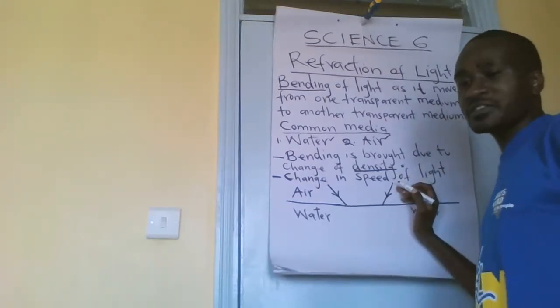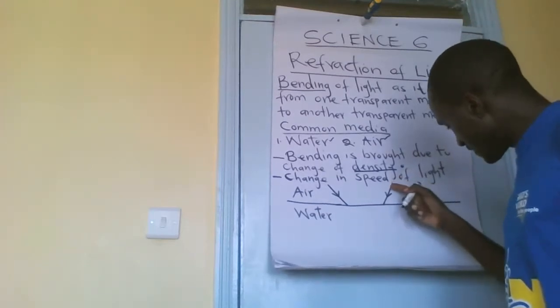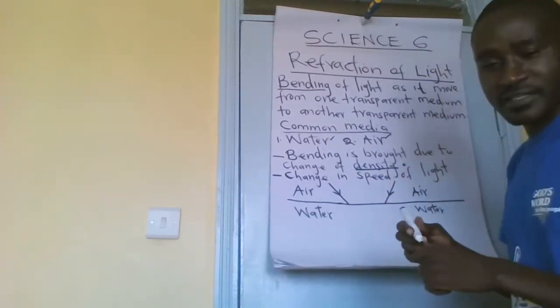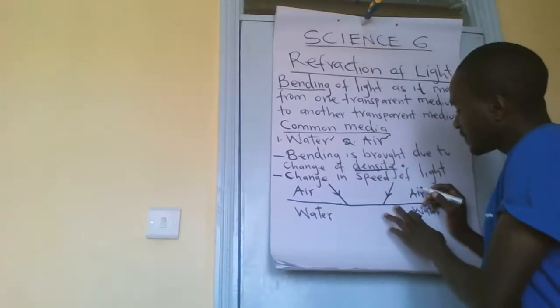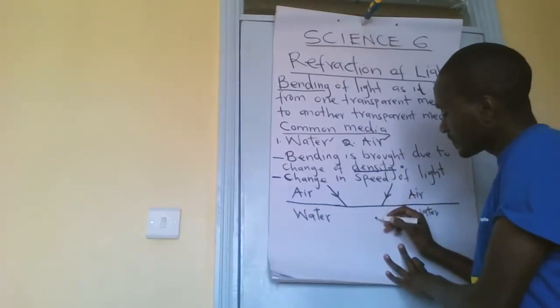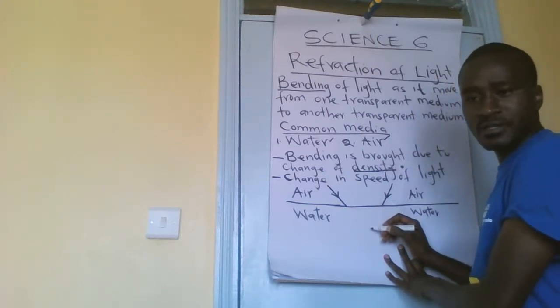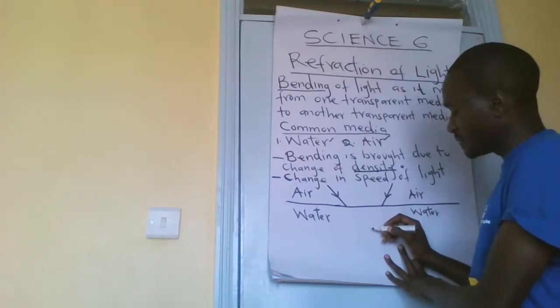So if this is a ray of light, and there is no water here, it will continue moving at the same speed.